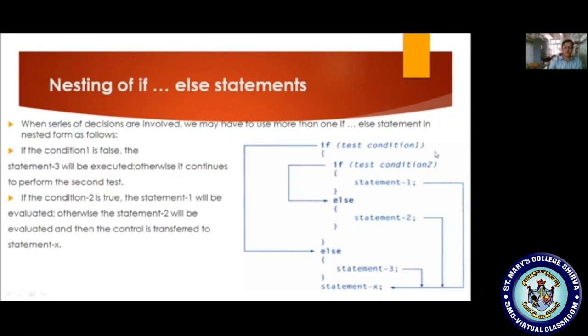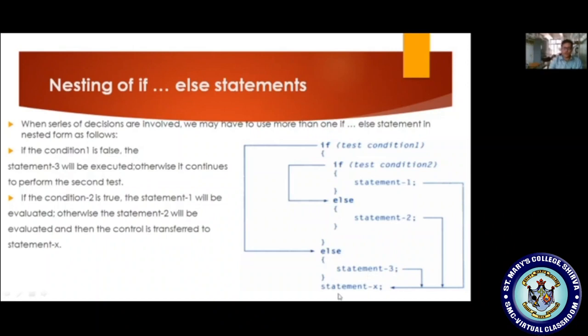If you see here the syntax, we are having an if condition followed by an open curly brace and a closing curly brace. Now within this if we are writing one more if else, so that is why it is a nested if else statement. Here the if exists and the else exists. If this condition fails, then control comes to the else block. Whatever statements exist in the else block will execute.